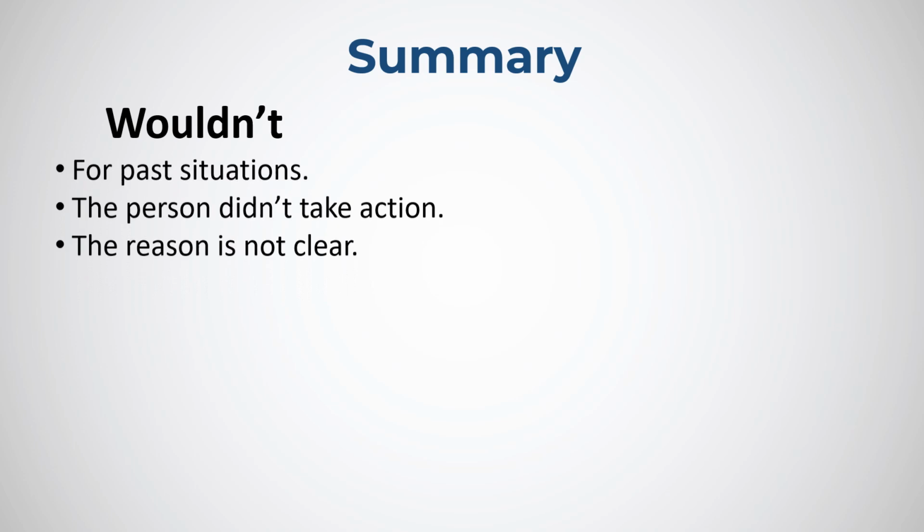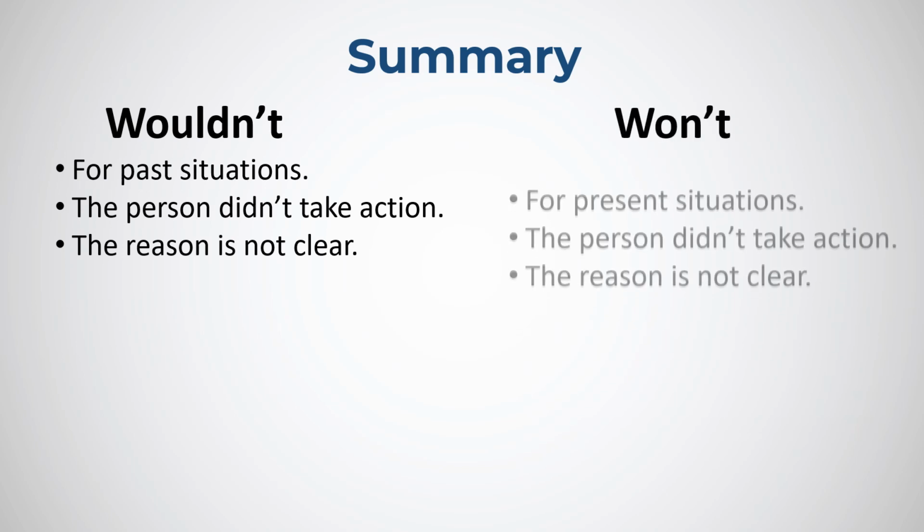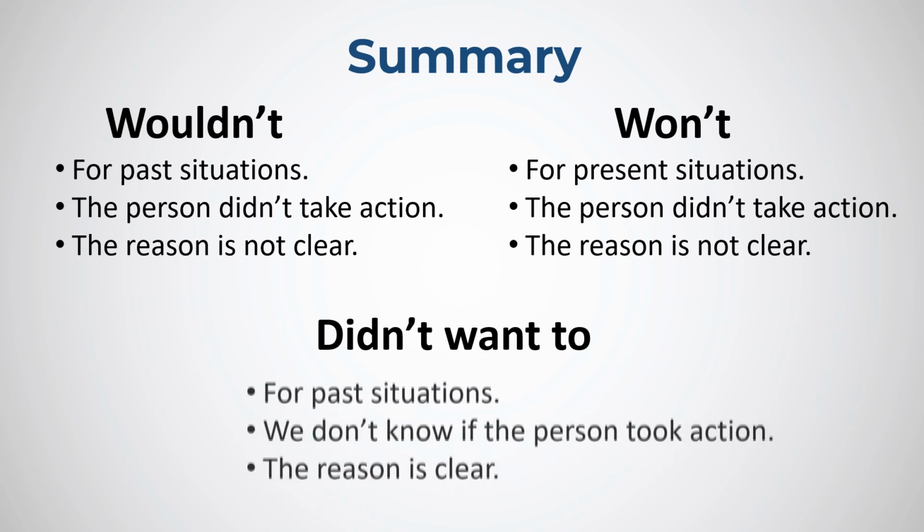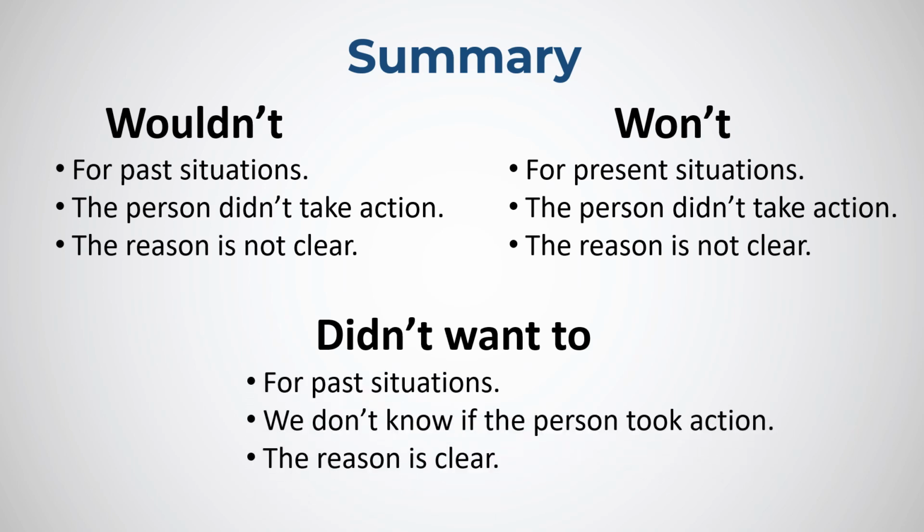So let's summarize. We use wouldn't for past situations when the person didn't take the action and the reason is not clear. We use won't for present situations when the person didn't take the action and the reason is not clear. The difference between wouldn't and won't is the tense. Didn't want to is used to talk about past situations where we don't know if the person took the action or not, and when the reason is clear.